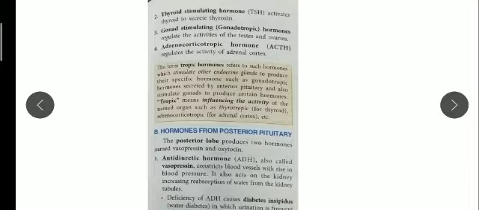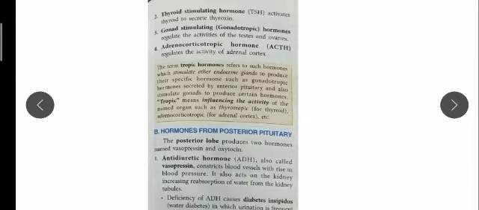Second one is thyroid stimulating hormone. It activates the thyroid gland to secrete the hormone thyroxine. As I said when I explained the thyroid gland, iodine plays a very important role in it. It is written in your book that iodine helps in triggering the thyroid gland to secrete more thyroxine.